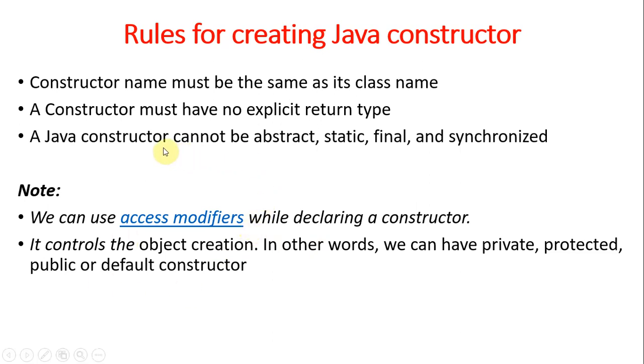We don't use any return type, but we can use an access specifier. The constructor actually controls the object creation. So we can have a private, protected, public, or default constructor. We don't need to specify an access modifier, right? By default we have one, but we can specify a private constructor, a protected constructor, a public constructor, and we also have a default constructor. So through access specifiers we have four kinds of constructors.